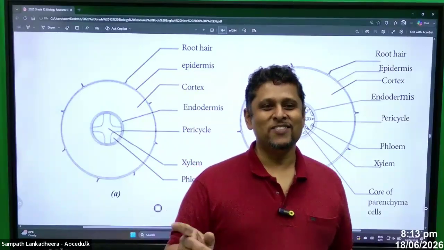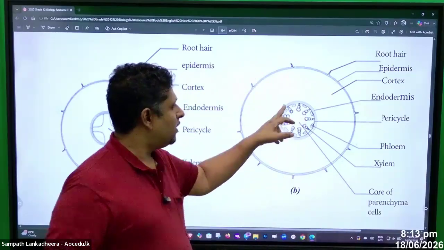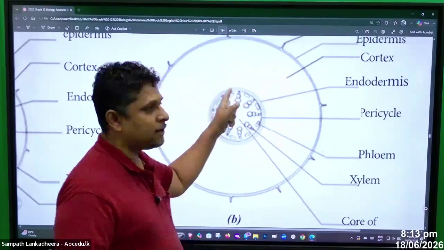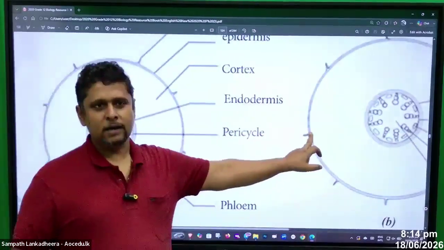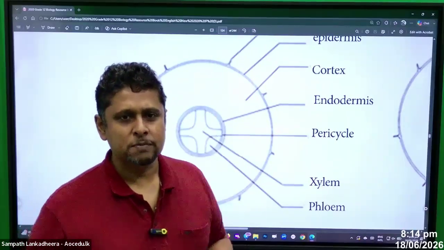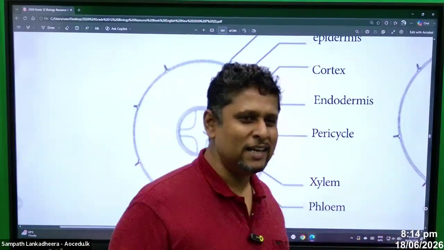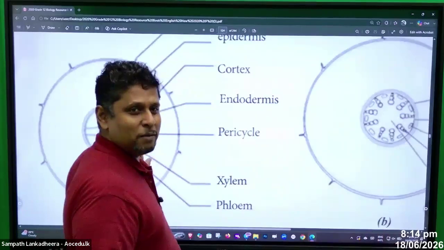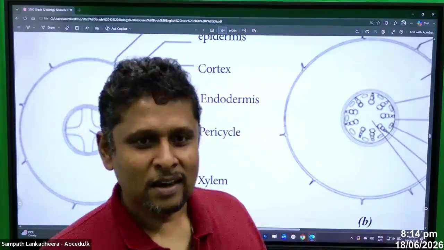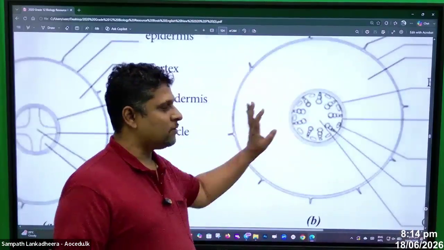Are there any other differences? We can see that many xylem tips are present in the monocot, and dicot has only 4 tips like this. So that makes the differences between the monocot and the dicot. Radial vascular bundles: both are radial, people. These two are radial. This one also is radial.